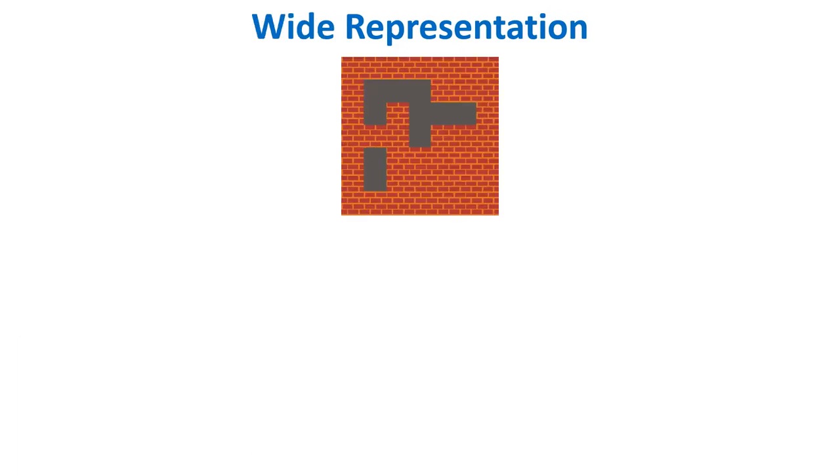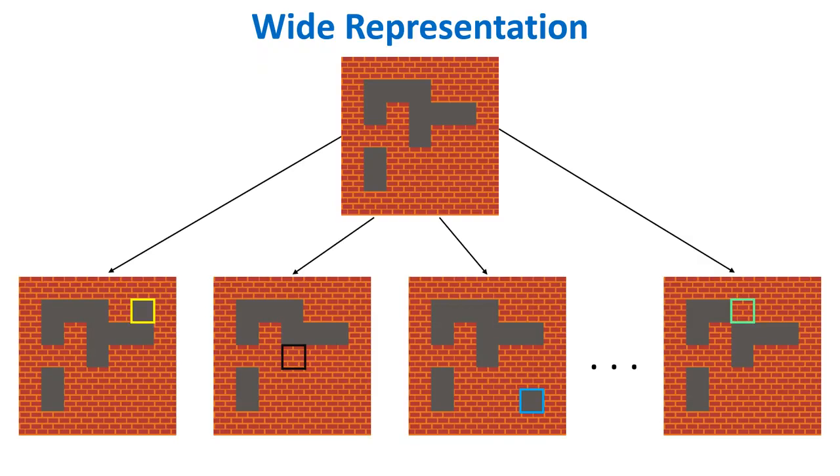The next representation is wide representation. In this representation, the algorithm has more freedom compared to the narrow representation. Here, the algorithm can decide which tile to modify. Starting from this root node, the algorithm can choose any tile for modification.